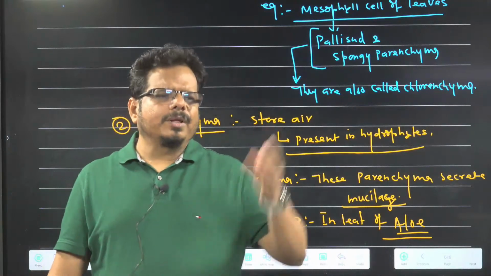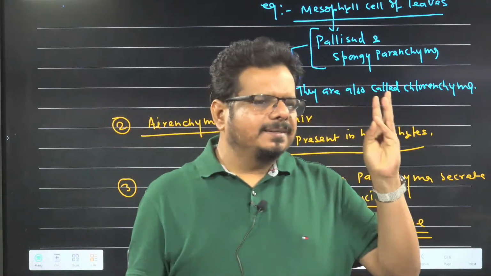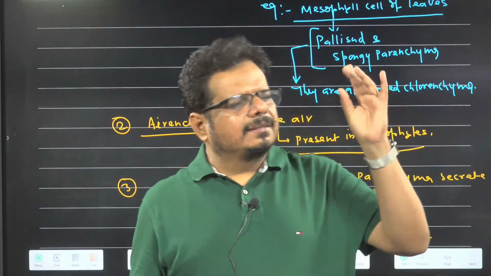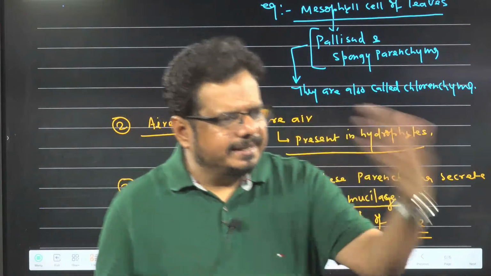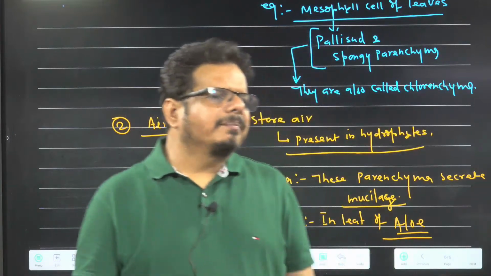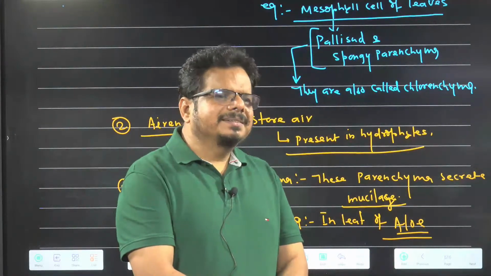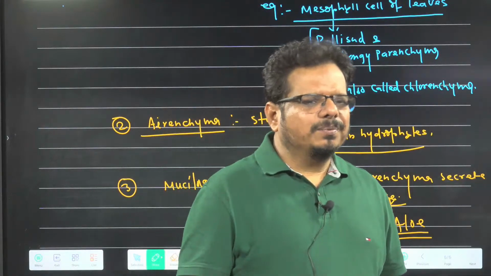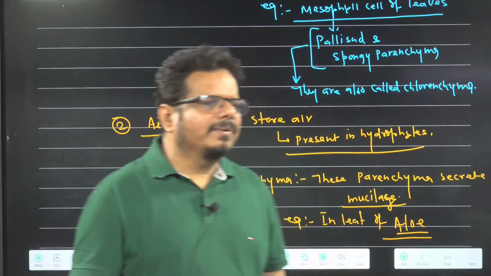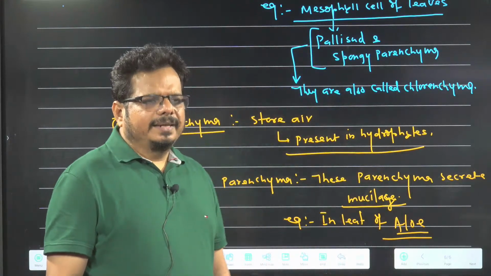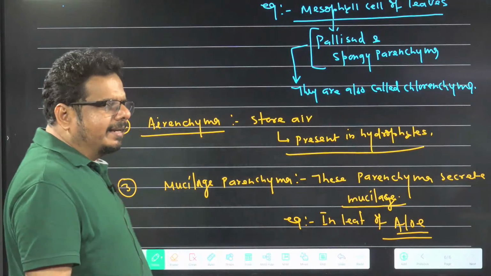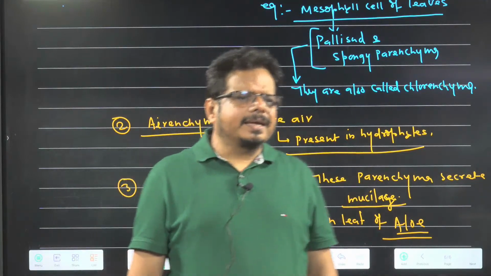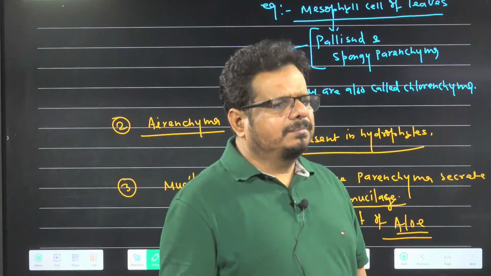So what modified functions can parenchyma do? Photosynthesis. Second, air storage. Third, secretion. And what is the main function of the parenchyma? Storage of food. Storage of food. Understanding the idea? These are the main functions of the parenchyma. Clarity came? Parenchyma is over.